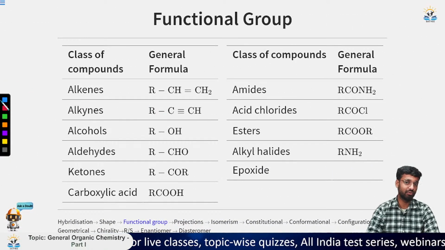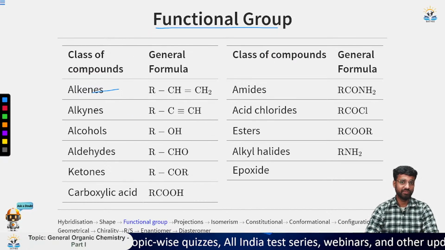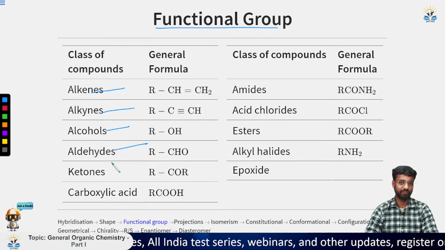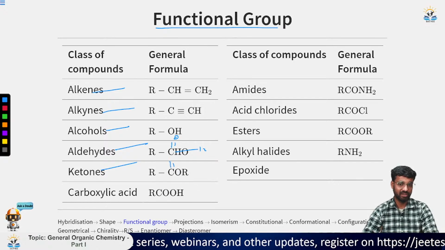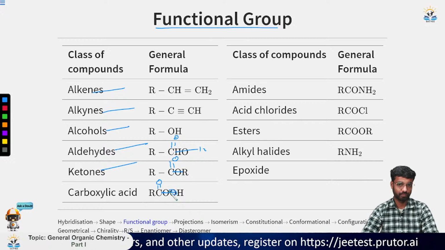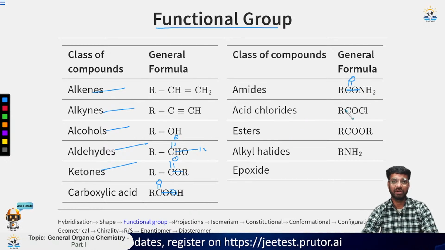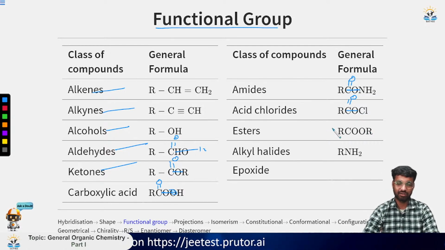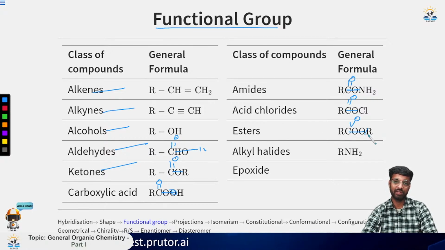Now moving on to the functional groups. We have various functional groups. The first one is alkene, which you know very well. I've just put a table that you can have a quick look at. Aldehyde and ketone, where it is a double bond like this. Then we have this O, R. We have this OH. Then we have the amides, which are derivatives of carboxylic acid. Similarly, acid chloride or acyl chloride is also a derivative of carboxylic acid. Then we have this ester, which is also a derivative of carboxylic acid.